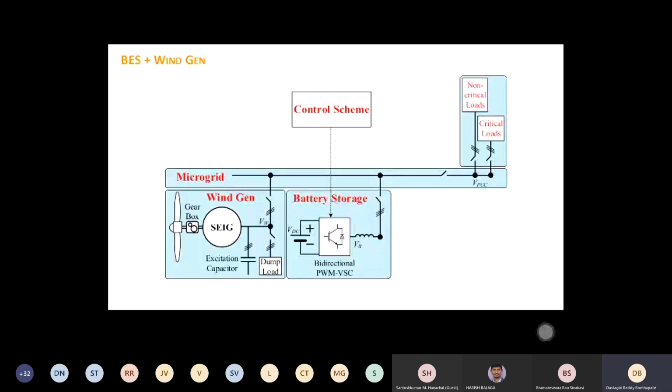Now when the wind comes again, you can control this converter. It will be named grid supporting mode. Wind starts with some speed, and with that speed you get different voltage and different frequency, which may not be suitable for the PCC. Then you add some dump load. When you add dump loads, you have to pre-model them. If the speed is this much, then this is the dump load that you are supposed to use. So you have to form a lookup table, and accordingly control which dump load should come when the speed is this much.